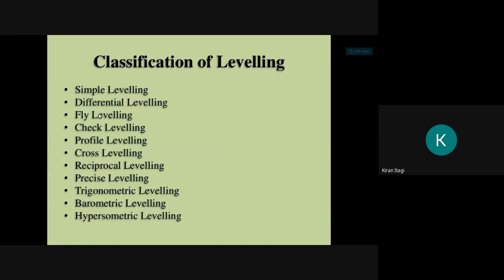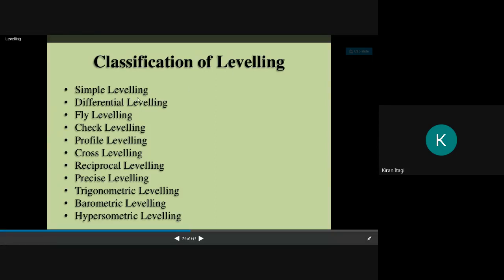And here, the classification of leveling. For your syllabus, we have simple leveling, differential leveling, profile leveling, cross section, fly leveling, check leveling, reciprocal leveling, and trigonometric leveling. That too, it is not up to depth. Only some definitions and some small numericals are there. So we will see one by one: simple leveling, differential leveling, fly leveling, check leveling, profile, cross leveling, reciprocal, precise, trigonometric, barometric, and hypsometric leveling is there.